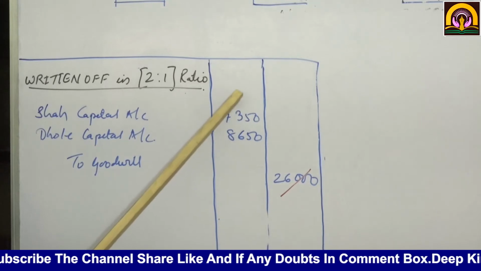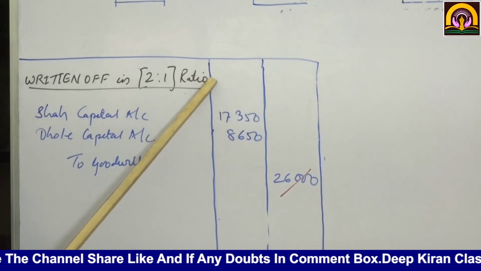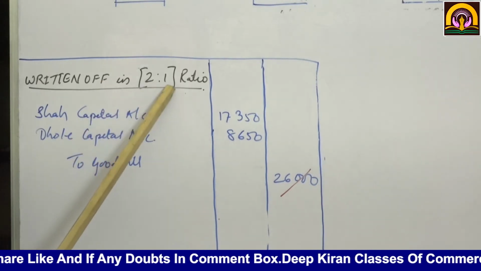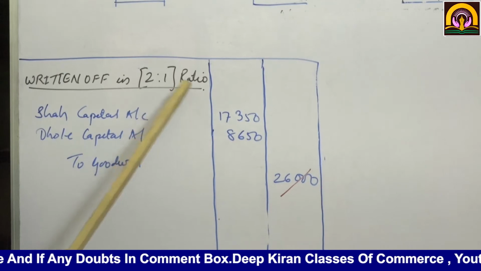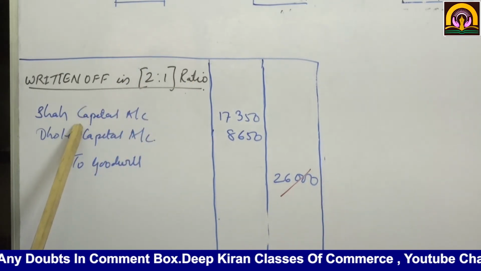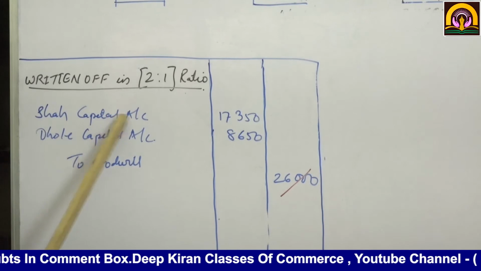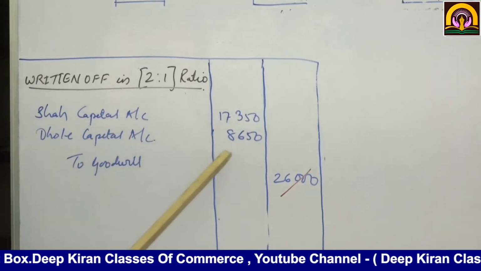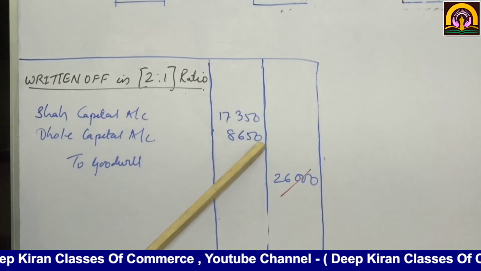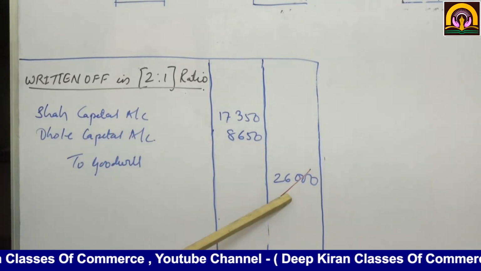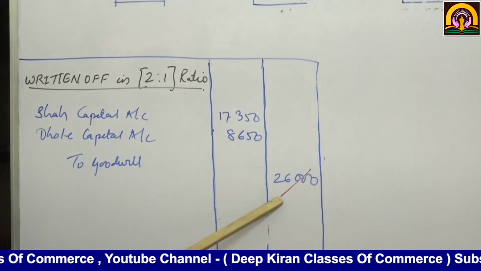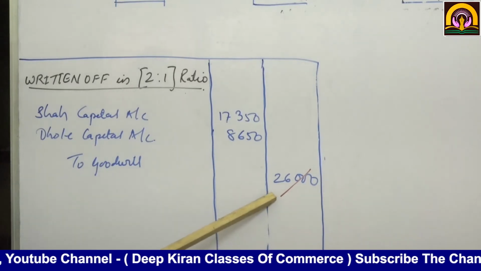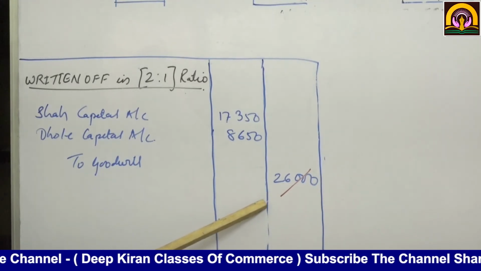Now after retiring of Lodha, this goodwill is to be written off and the ratio is given to you as 2:1. So what will be the journal entry? Shah's capital account debit 7,350, Dole's capital account debit 7,650, to goodwill account. Now the above goodwill debit and this goodwill will not appear in the books of accounts. Is it clear to you?